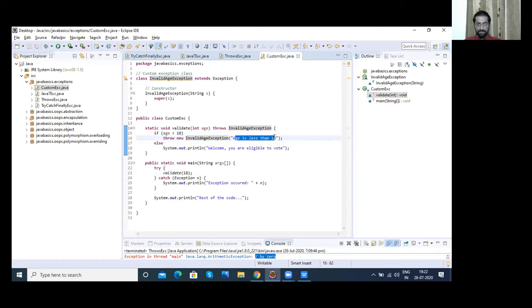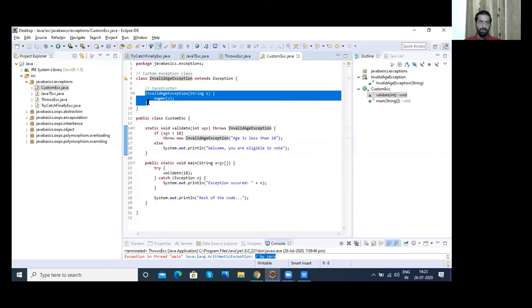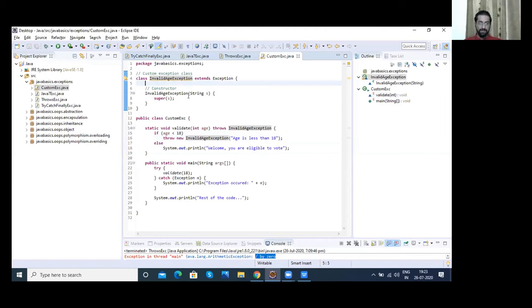So what happens when we write new and the class name is that this will create an object and it will call the constructor. So from here, the program will move to the constructor of your custom exception class. It will pass on this message here, and again this super will pass on the message to your main Exception class.